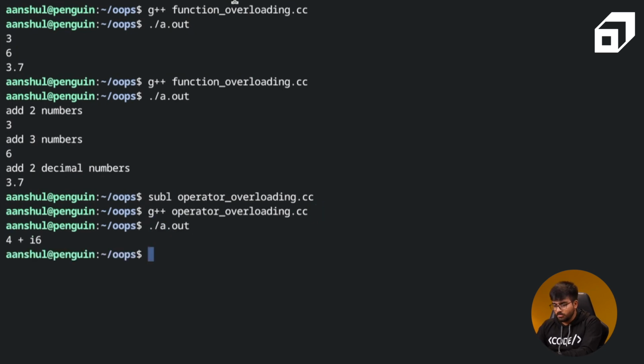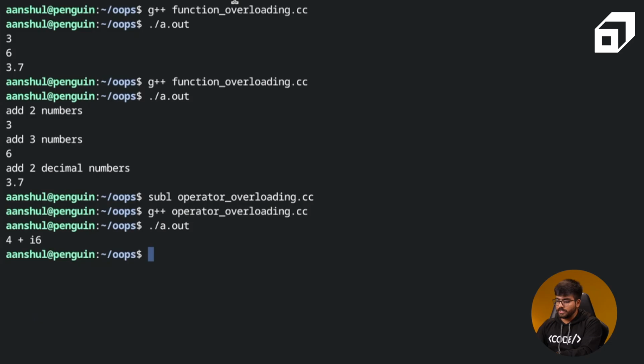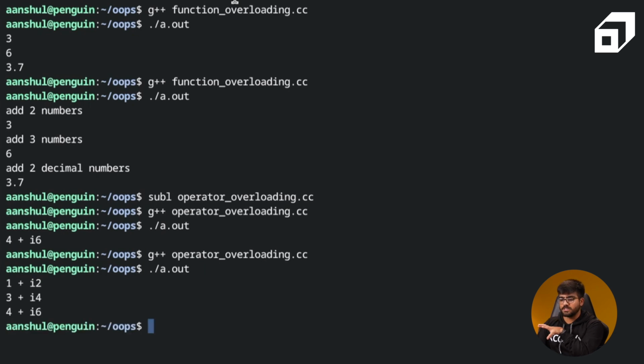So I should be printing the previous complex numbers as well to understand what they were. Let's try to compile this again and run this again. So if you notice, the first two input complex numbers were 1 plus iota 2 and the second complex number was 3 plus iota 4. And the output of the real part 1 plus 3 became 4 and 2 iota plus 4 iota became 6 iota. Okay, so this is the addition of complex numbers.